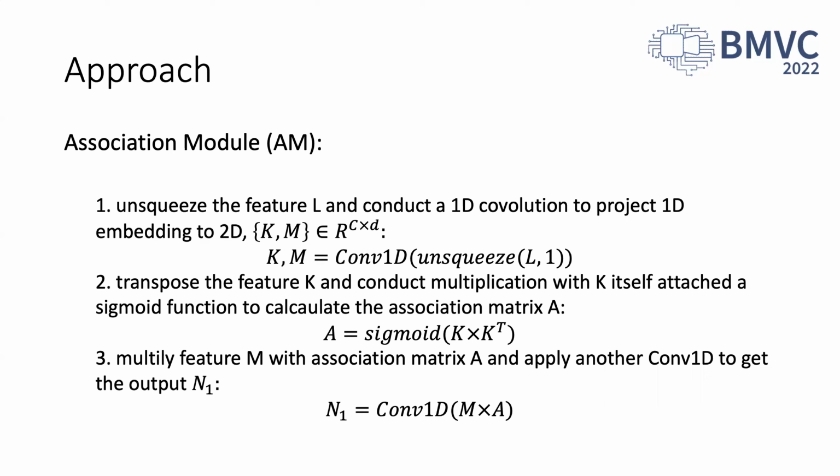We first unsqueeze the feature L and conduct a 1D convolution to project the 1D embedding to 2D features K and M. Then we transpose the feature K and conduct a multiplication with K itself, attached with a sigmoid function to calculate the association map A. We finally multiply feature M with the association map A and apply another 1D convolution to get output M1.